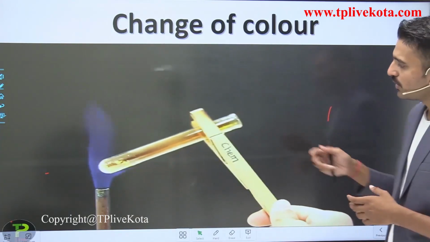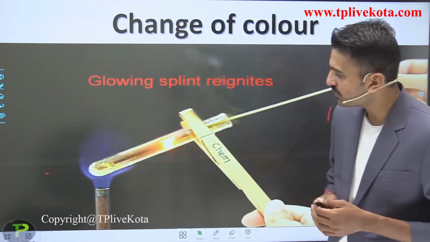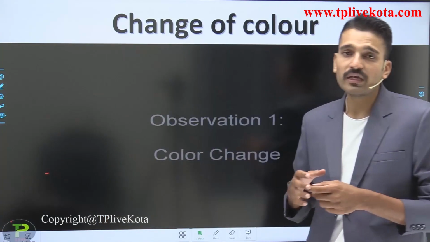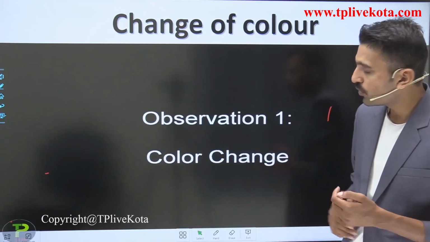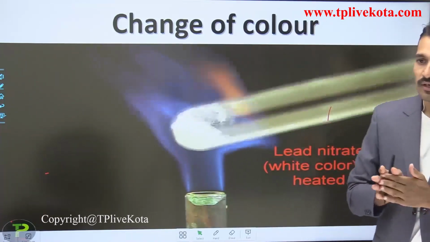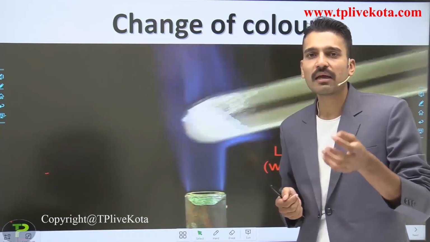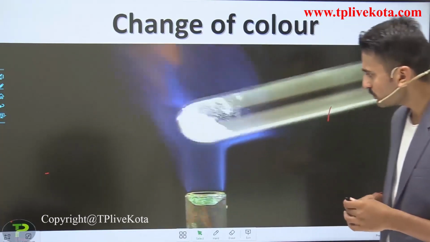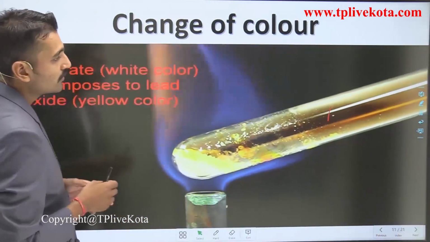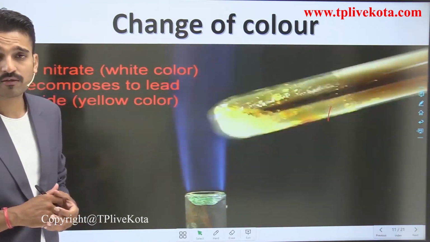So here you see the nitrogen gas is being evolved. This is the first observation. The second observation is that if you bring a burning splint near the mouth of the test tube, it begins to glow. So what is the third observation? The third observation is the change in the color. Let us see what chemical changes are taking place here, and for that I am going to write the chemical equation for you. Let us examine what the changes are. These are some of the changes. After the completion of this video, I am going to write this.